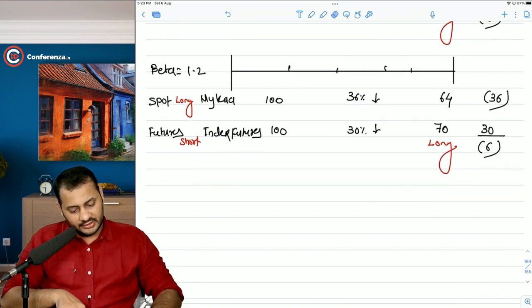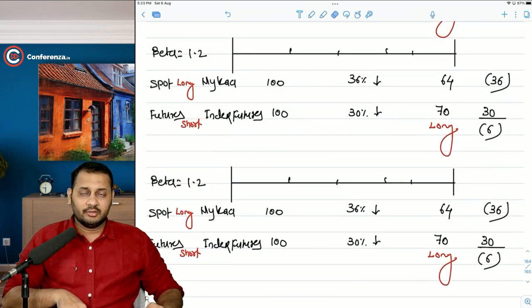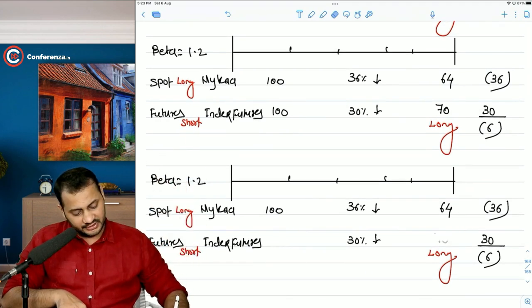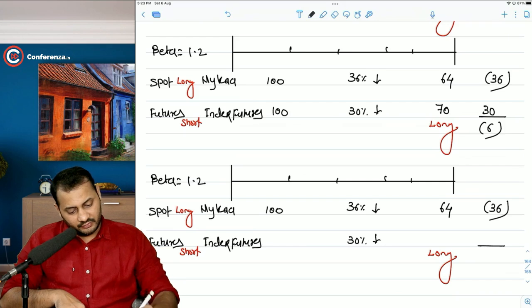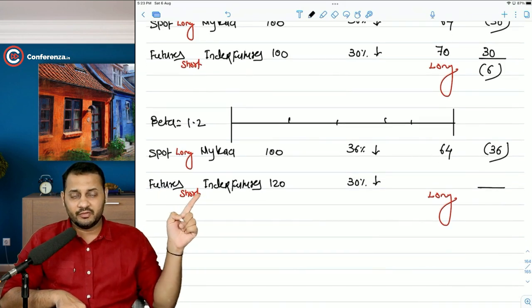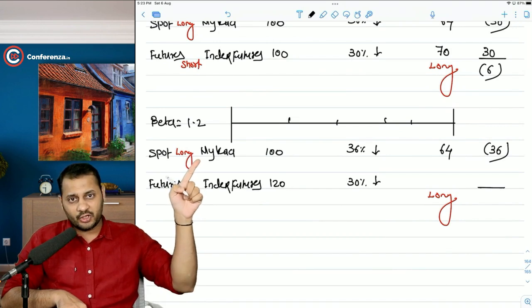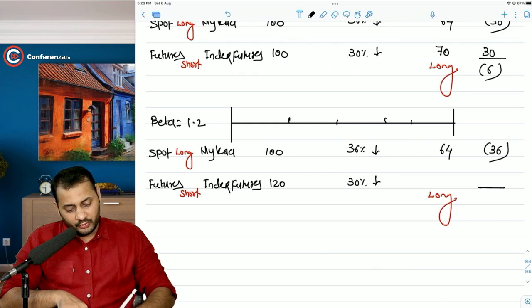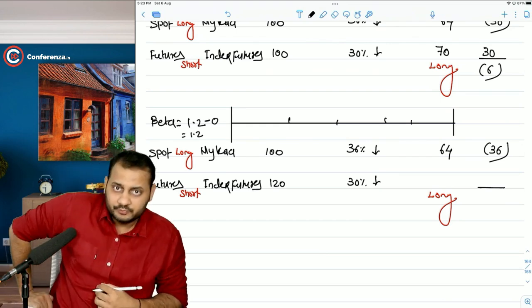Now, the only thing that we are going to change is this correction of the position. Let's change the position. We said that we need to take the position in the index future, which is the position of the spot market multiplied by the risk that we want to reduce. We want to make this risk from 1.2 to 0. So the risk that we want to reduce is the entire 1.2.